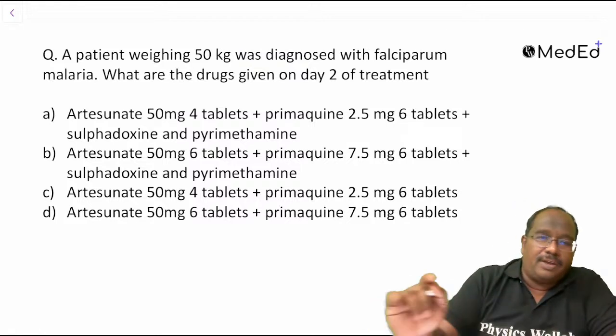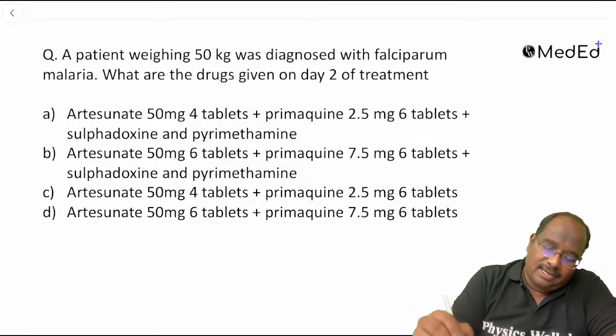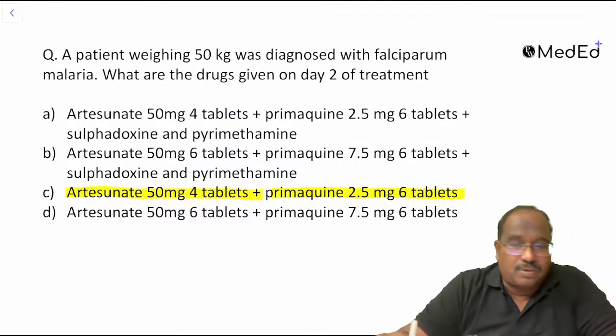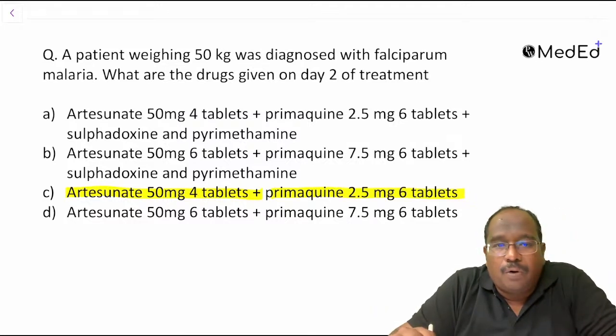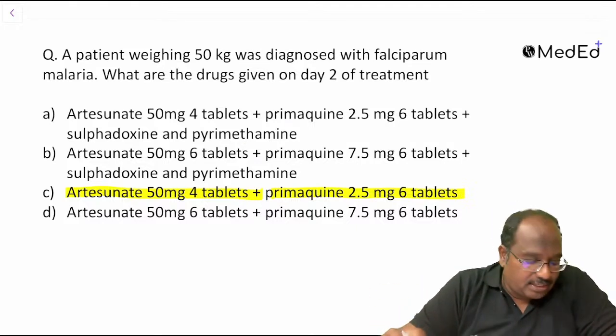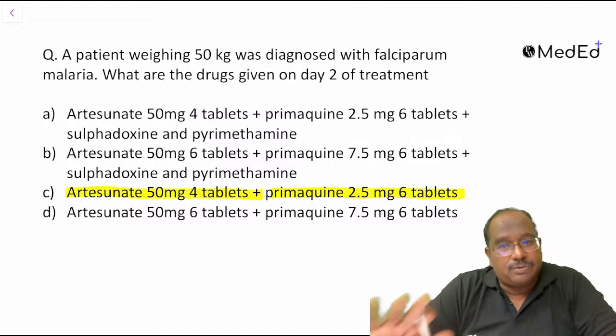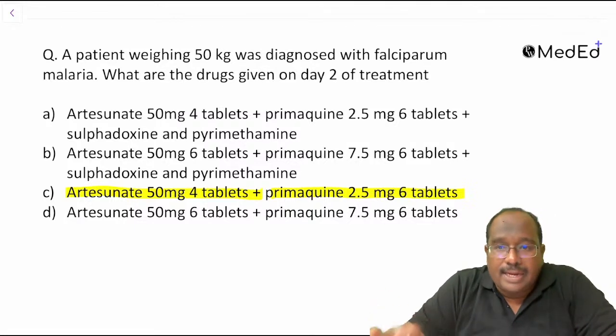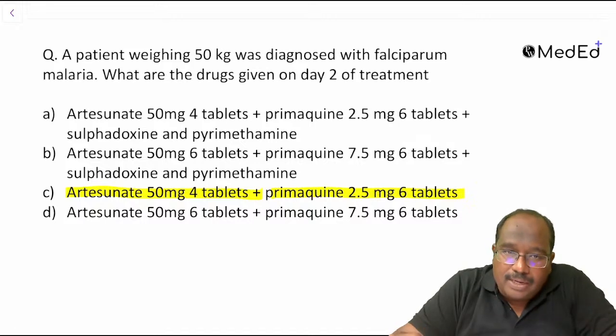I will tell you what the answer is here. Artesunate plus primaquine, guys. 4 milligram per kg you have to provide artesunate. It comes on day 2. We don't give the sulfadoxine and pyrimethamine. So probably first session, no problem. Because on day 2 you are going to provide artesunate plus primaquine only. Okay, fine.